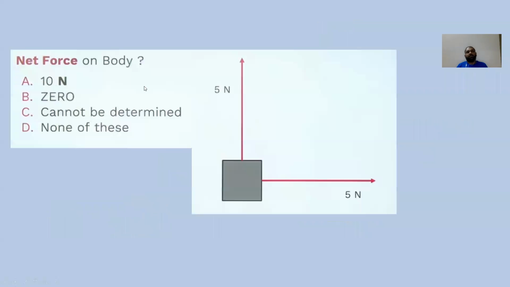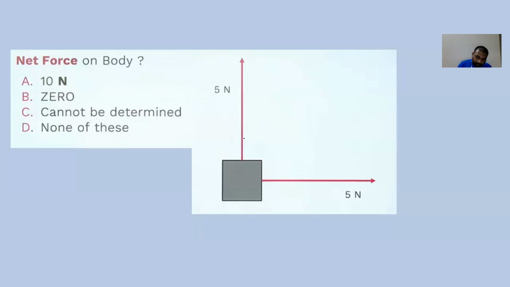Okay, this is the next one. Students, please do this and comment your answers. Sir, is it 10 Newton? Okay, any other answers, children? From here, the significance of vector will start coming. If instead of 5 Newton it is scalar, if we add directly, we can write 10 Newton.